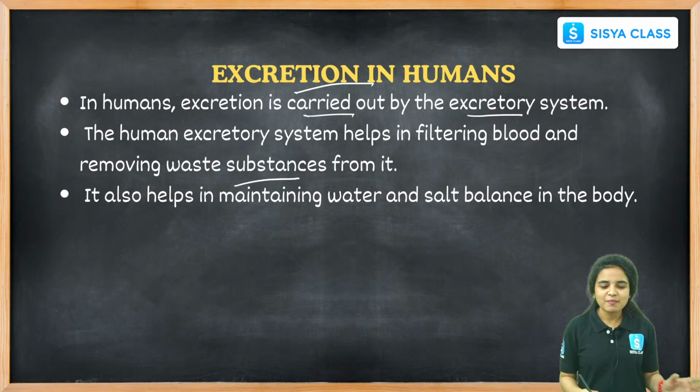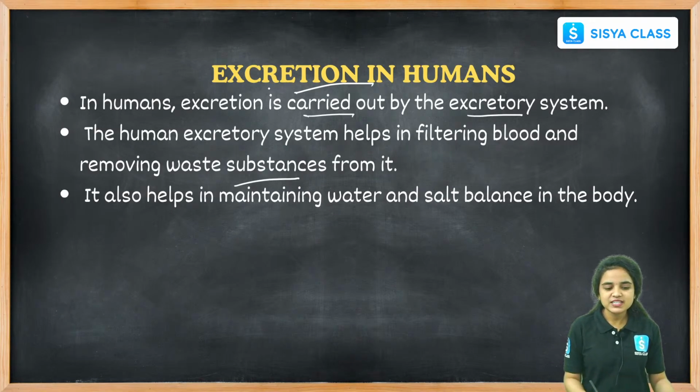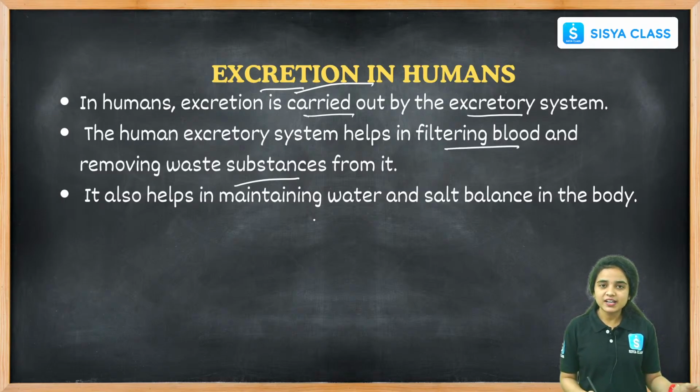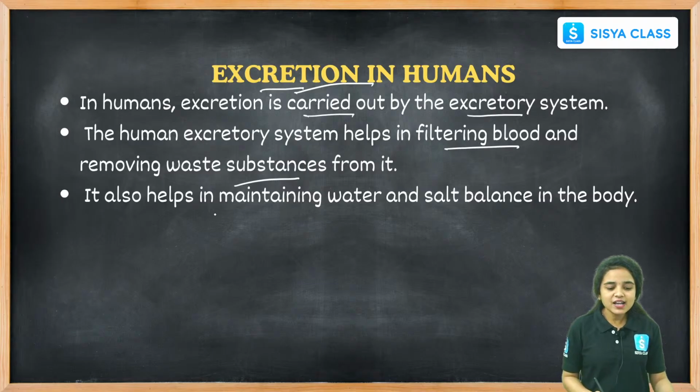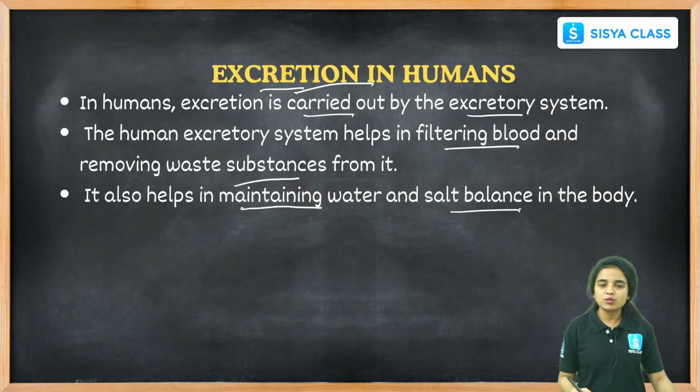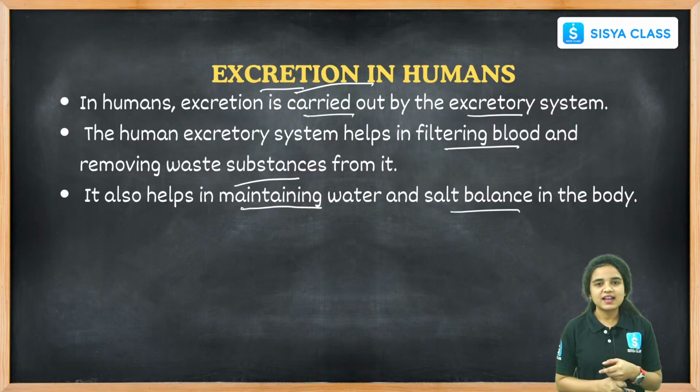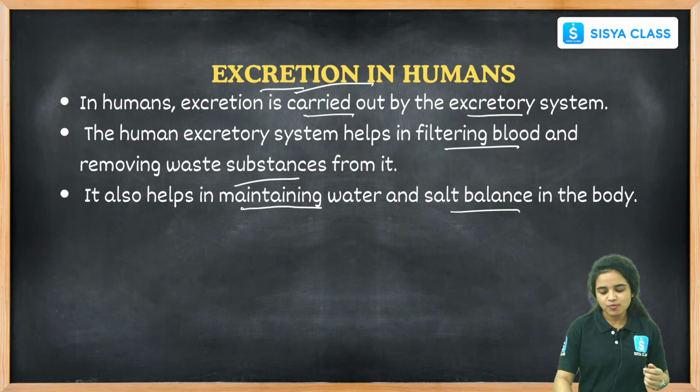The waste products are removed with this process. It also helps in maintaining the water and salt balance in our body.